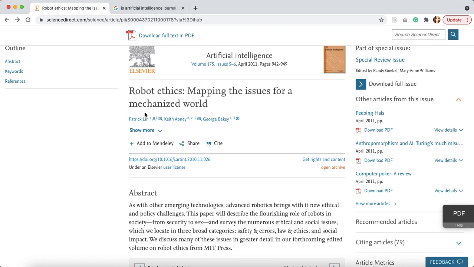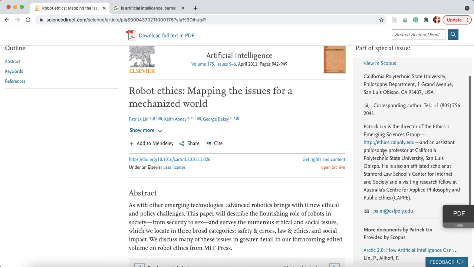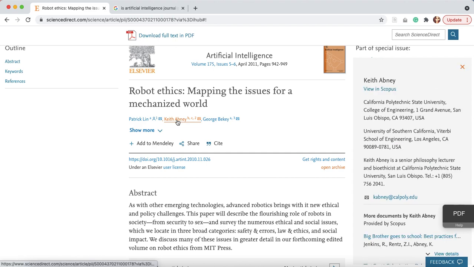And then the next thing you can do is check on the authors. You can see that this person is an assistant philosophy professor at California Polytechnic State University. So that's someone who is working in the academic world at a fairly reputable university.